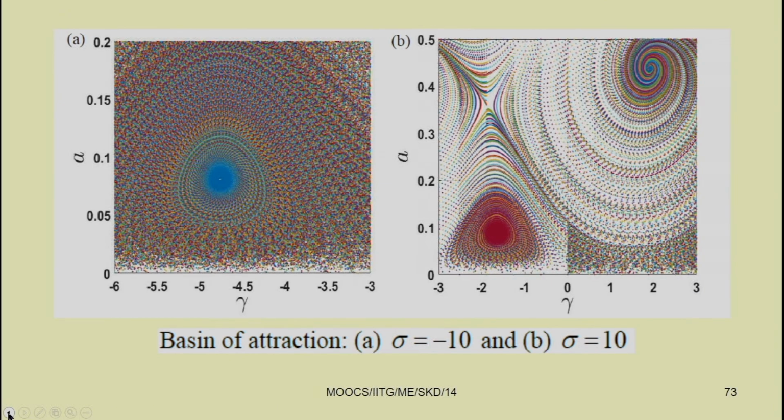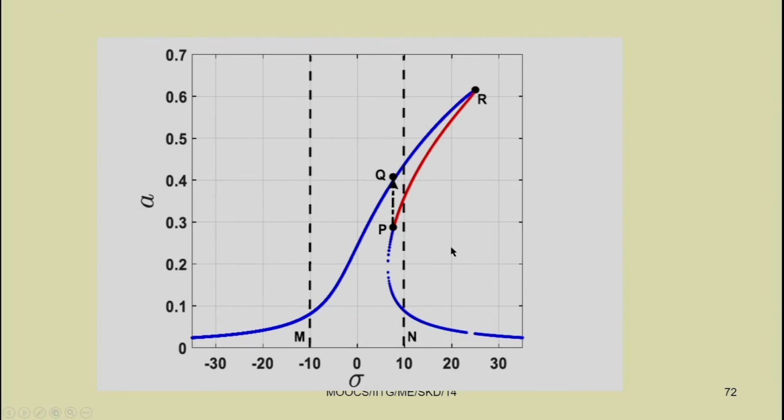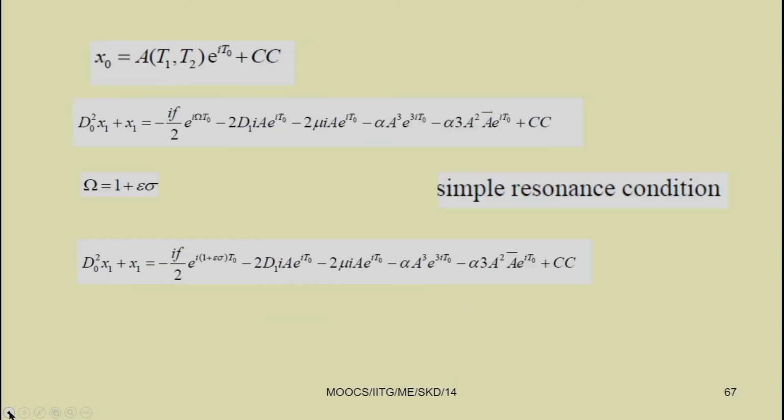So, coming back to the Duffing equation, if we plot A versus sigma, this is a typical frequency response in the case of the Duffing equation. By changing different values of alpha, we can get the response with hardening effect or softening effect. That part also we will see. Let me show you.